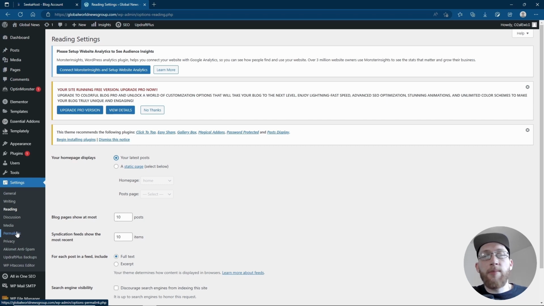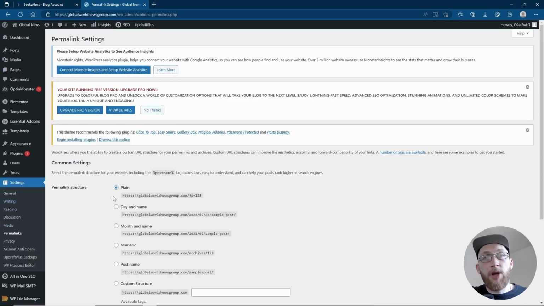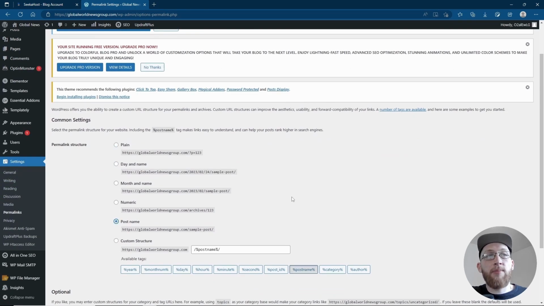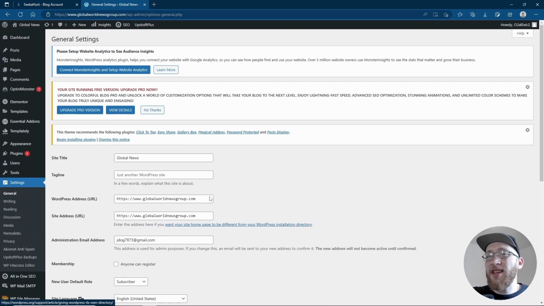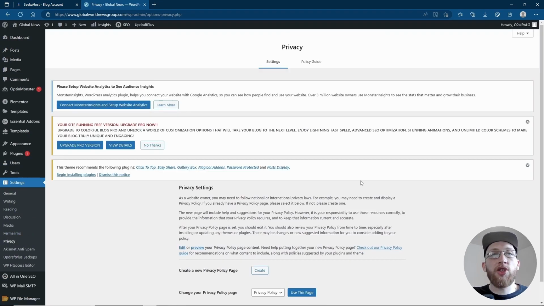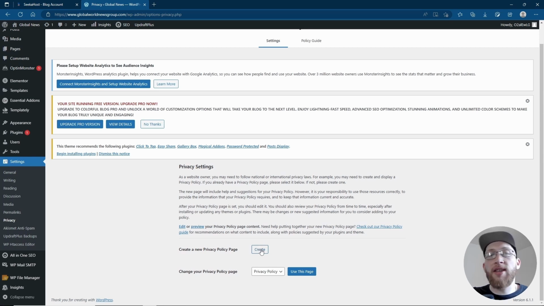Last but not least is going to be the permalinks section, so we're going to come down to permalinks and we're going to change this to post name. This is so automatically when we create a page or a post, it will appear as the name of the post after the last slash of your domain, rather than looking like something like this, which is going to be page and the page ID. In terms of settings, you're pretty much done. You can also go down to your privacy option, and it can just create your privacy post page. So you can create it right there, select the page, and then use that for your privacy policy.